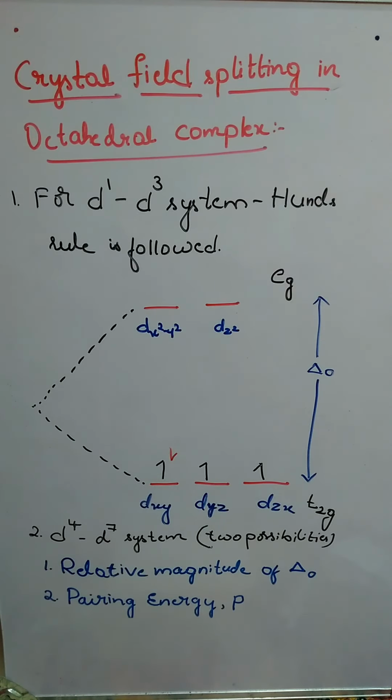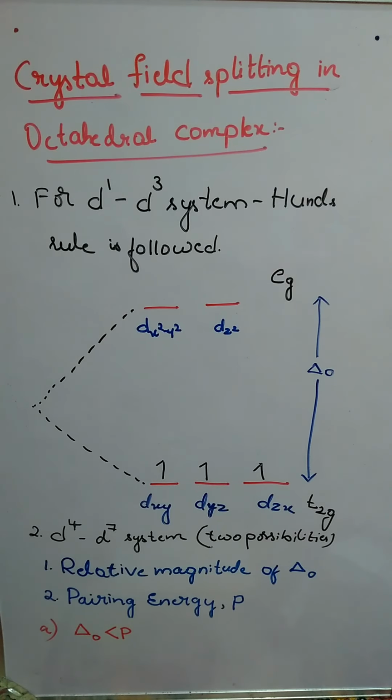That energy is called the pairing energy. Next, what are the conditions? If it is getting paired, what is the condition? If it is shifting to the eg set, what is the condition? We shall see that. That is the first condition, condition 1. Let me make that A. If A is the condition, then delta O is less than P. So here we have two things. If you try to understand both concepts at once, it will be difficult.